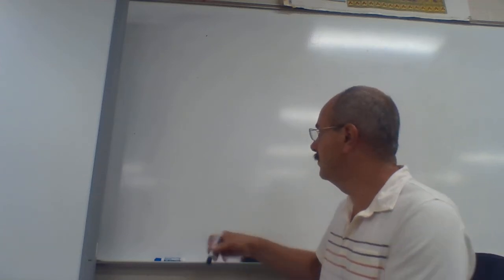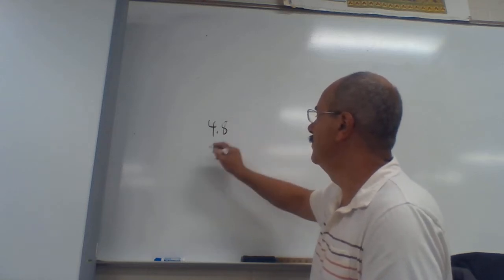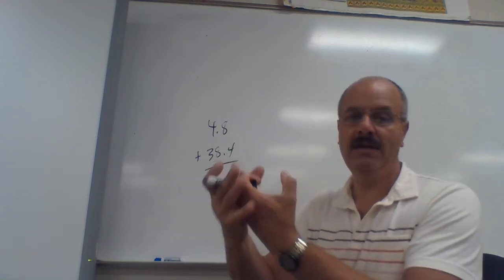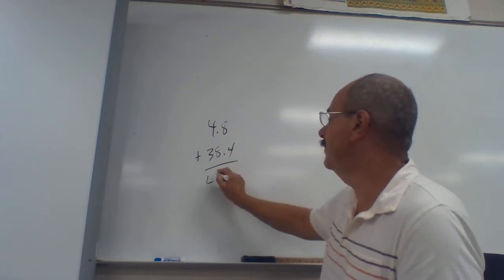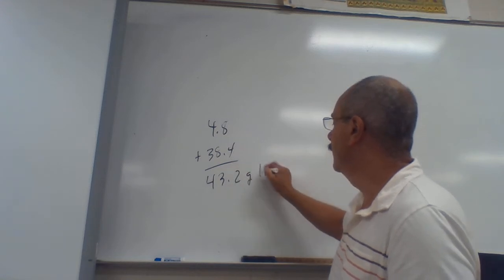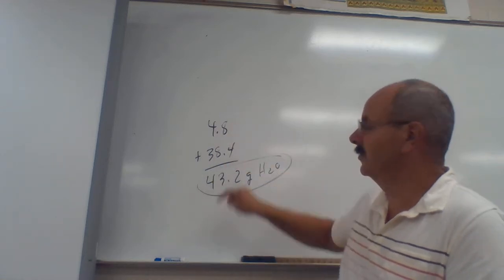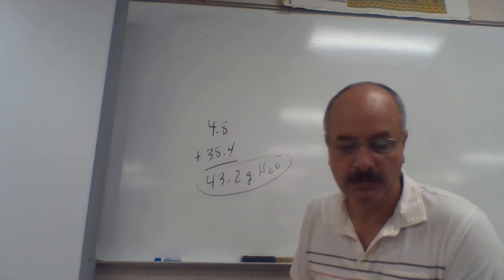So number 4, hydrogen and oxygen react chemically to form water. We take hydrogen, oxygen, put them together, it makes water. How much water could be formed if all 4.8 grams of hydrogen reacted with all 38.4 grams of oxygen to make water? Well, in this one, all you're going to do is take that 4.8 of hydrogen and add that to the 38.4. You add those two together, and that's going to tell us how much water we should make. If you add these together, you get 43.2 grams of water that would be made, because all of this is going to go together and make all that on the other side.